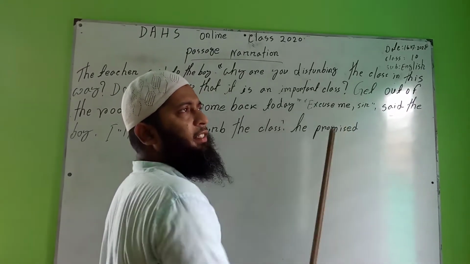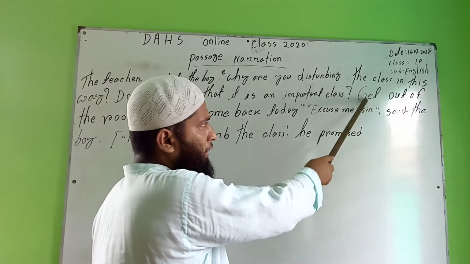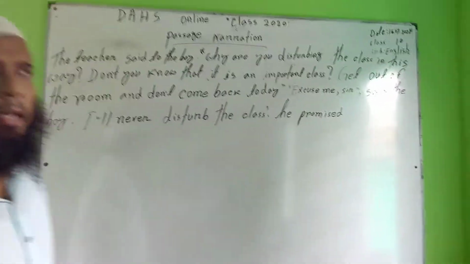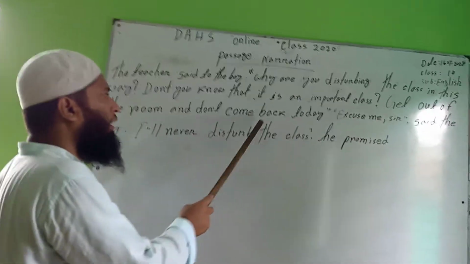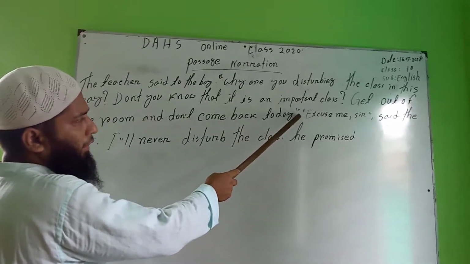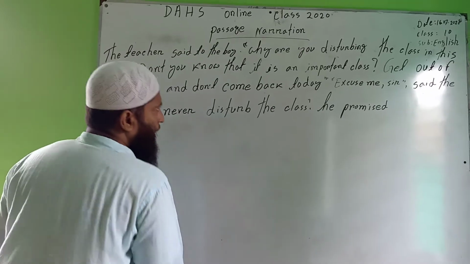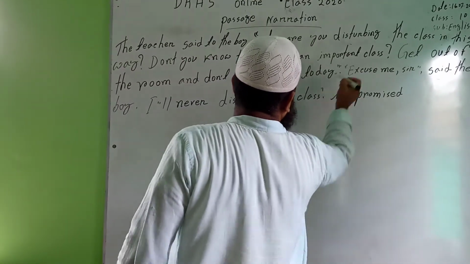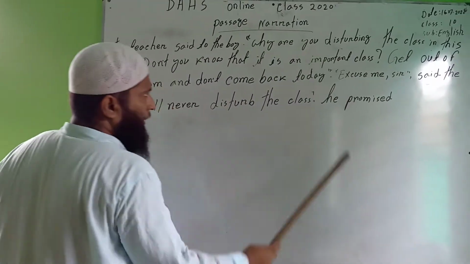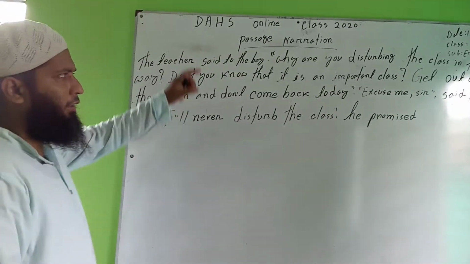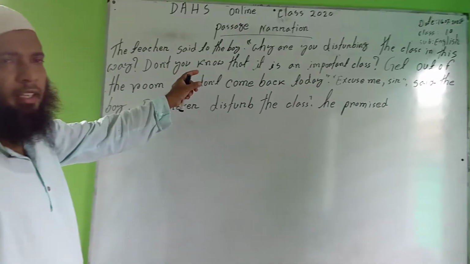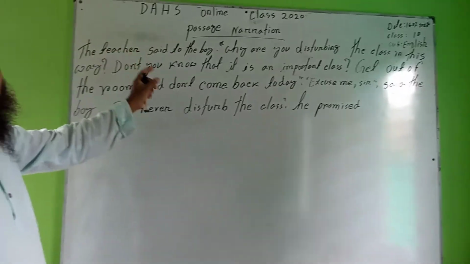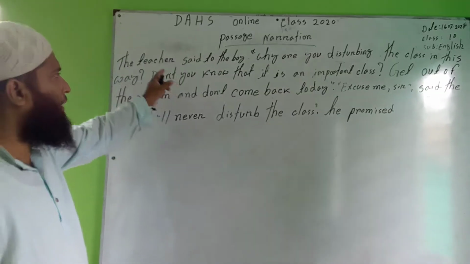Okay, finally we can see, don't come back today. Here the last word today is where the inverted comma ends. For this reason, these 3 sentences are ordered or asked by the teacher.